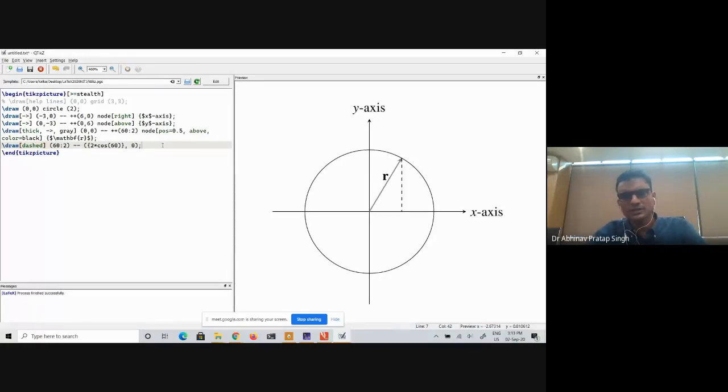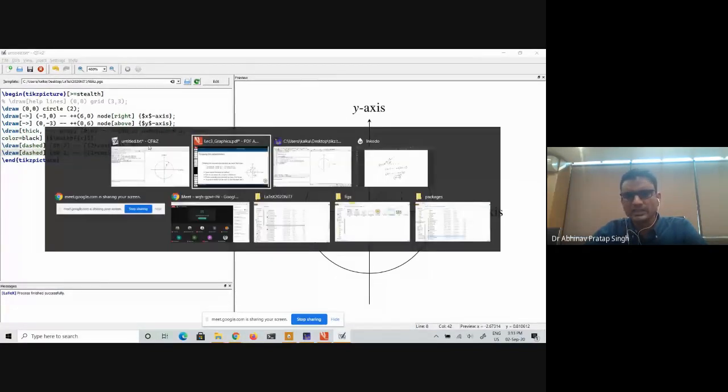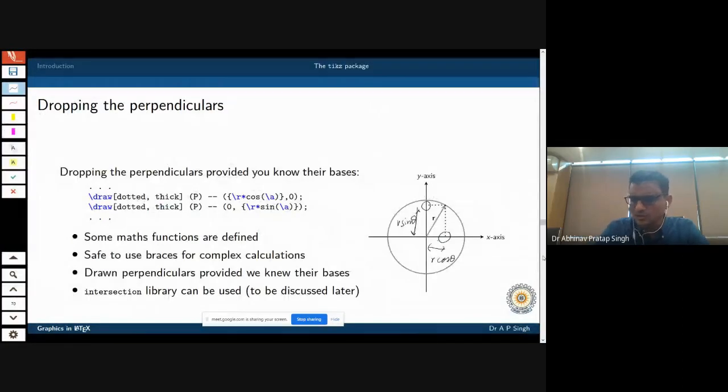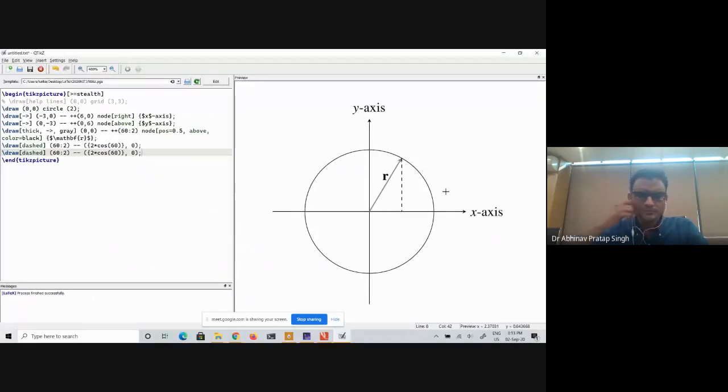Okay, so I have dropped that perpendicular, and now let me drop another perpendicular. That perpendicular is this horizontal one. So let me do that. What I should now do is take it to the y-axis from 0, control V. And instead of cos, I will say sine, because I know that it is r sine theta. Okay, so that is how you can do it.